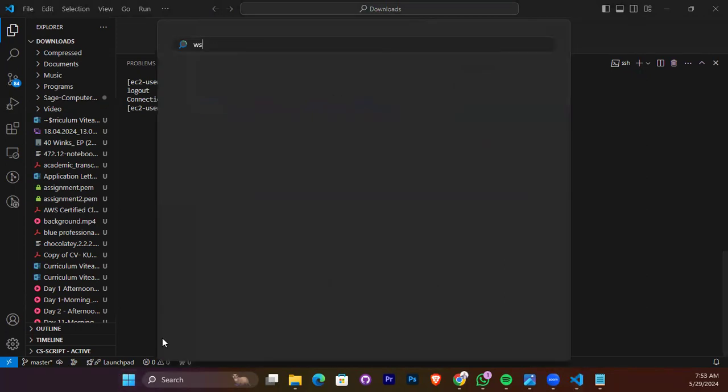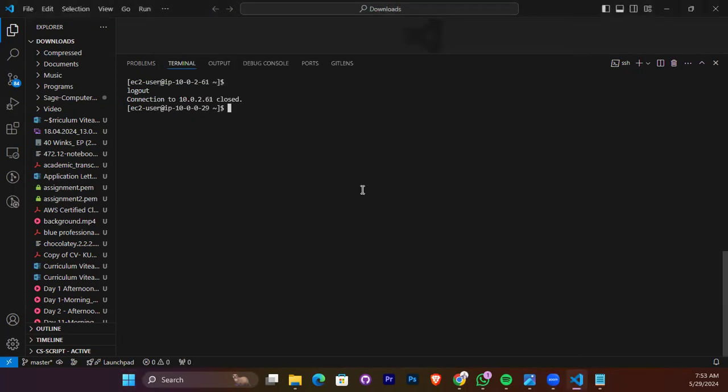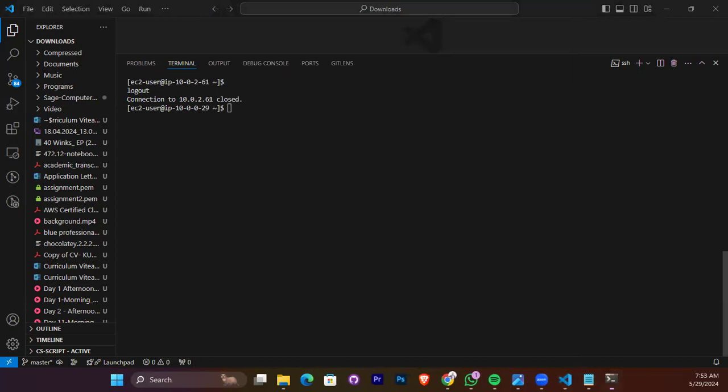So I'm opening my WSL. This is a different server, a local server, right? So let's try and SSH into the private server and see if we'll be able to enter. If we are able to enter, it means that our settings didn't work.